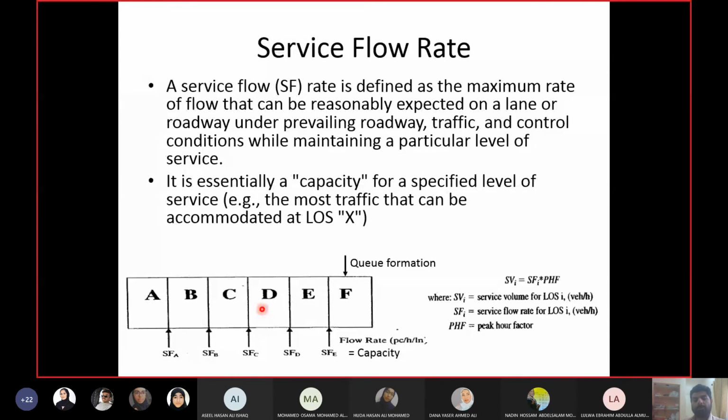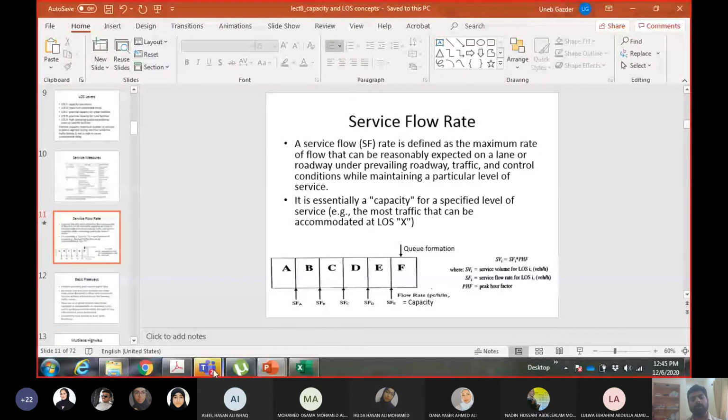If you have flow rate, you multiply with the peak hour factor, you get volume. If you multiply service flow rate with the peak hour factor, you will get service volume. So if you know the service flow rate, you can calculate the service volume as well.